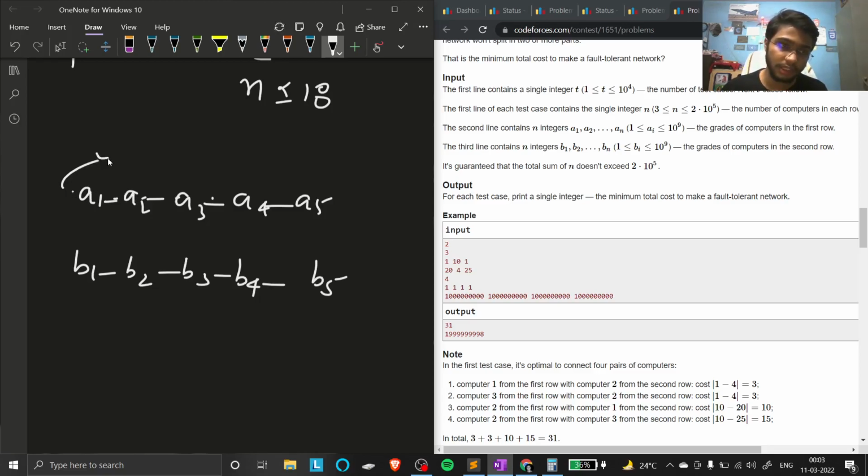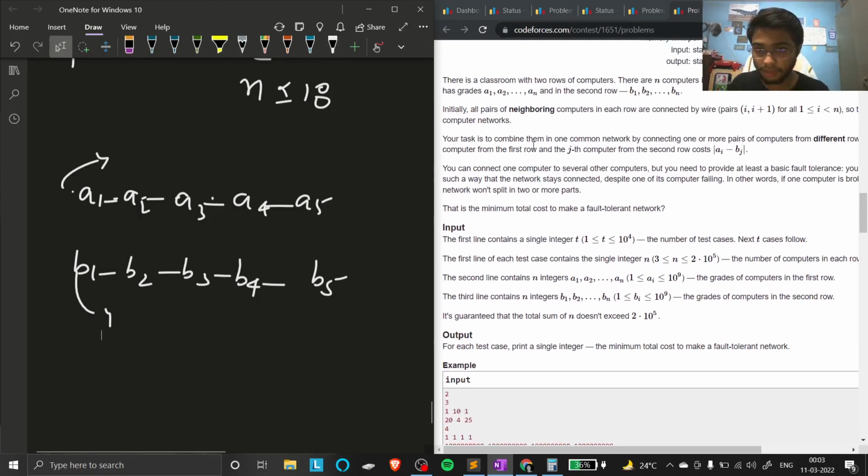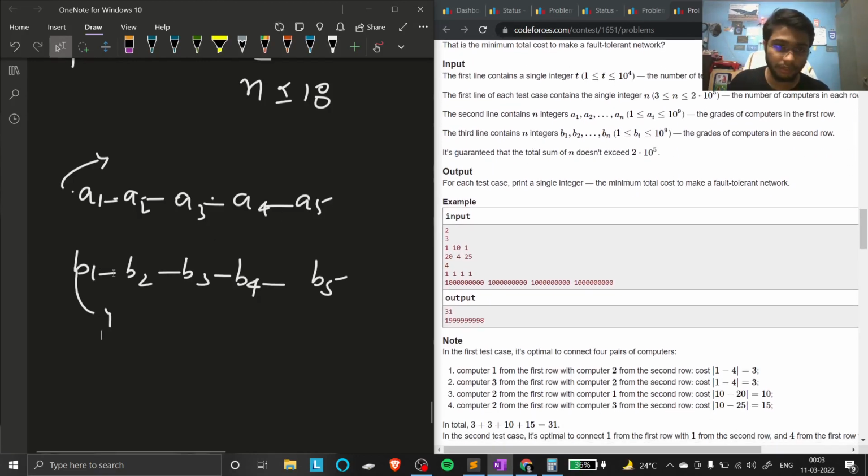Fine. This is the row of A computers, this is the row of B computers. They asked to connect the rows such that the cost should be minimum. That is called a fault tolerant network. You have to connect this wire so that the cost would be minimum. And what is this? This is the difference between them. Fine.